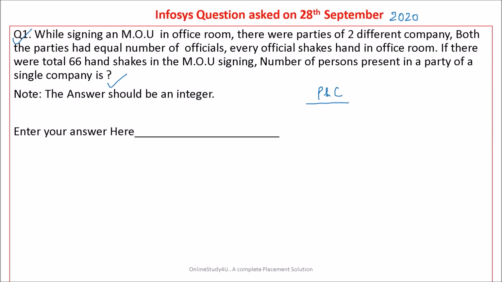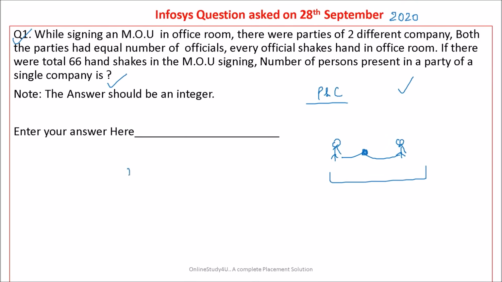If you have gone through my videos available in the Infosys cracker course, then the same question has been solved there. The only thing is the wordings are different. Basically, two persons are going to shake their hands, right? For one successful handshake, two persons are required.